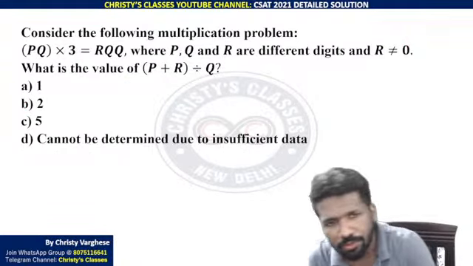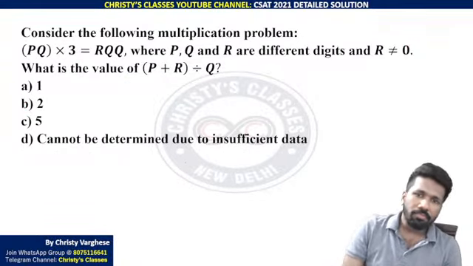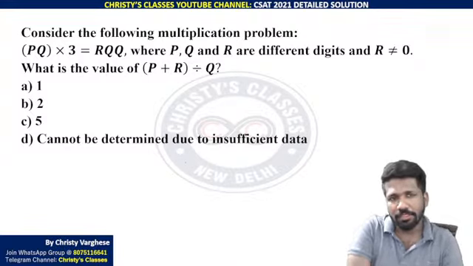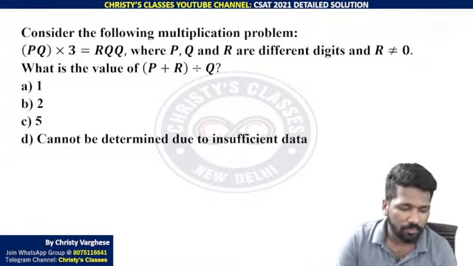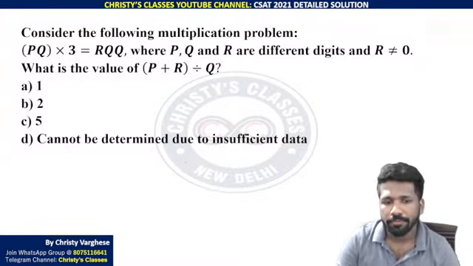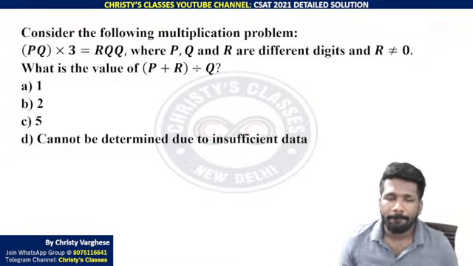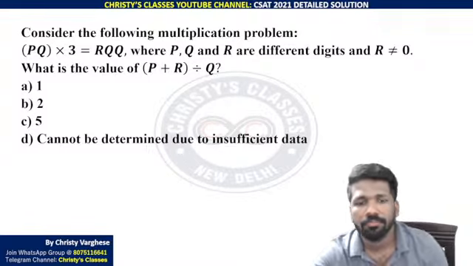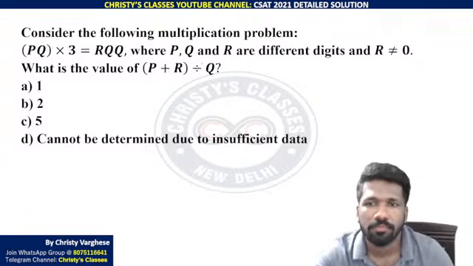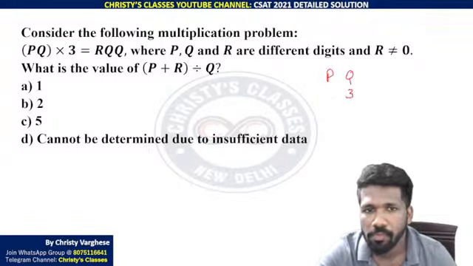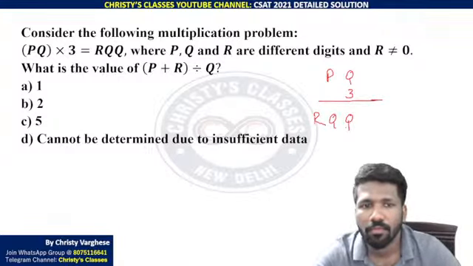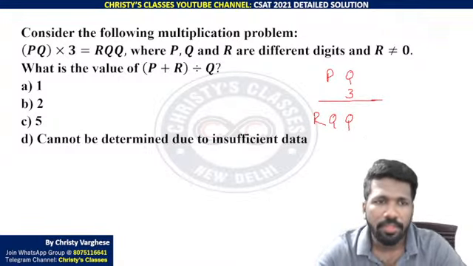Okay, this question also we will do. Try this. Listen very carefully.